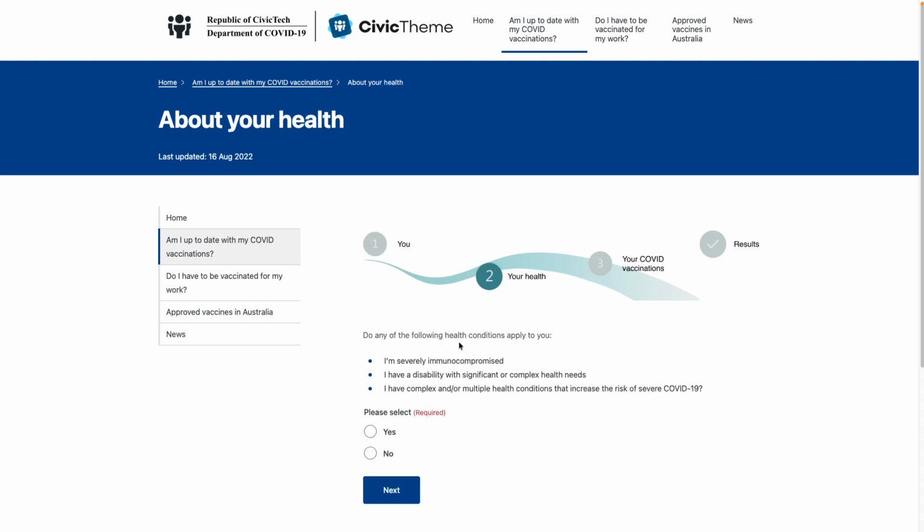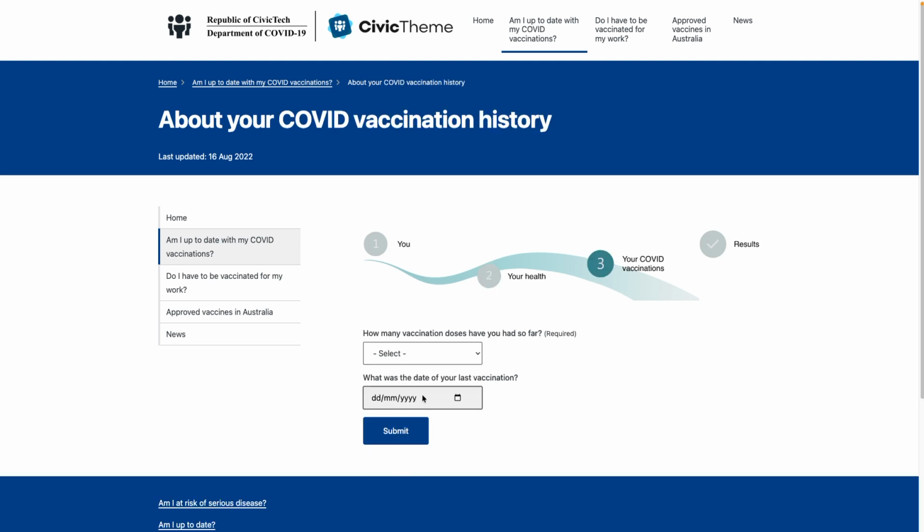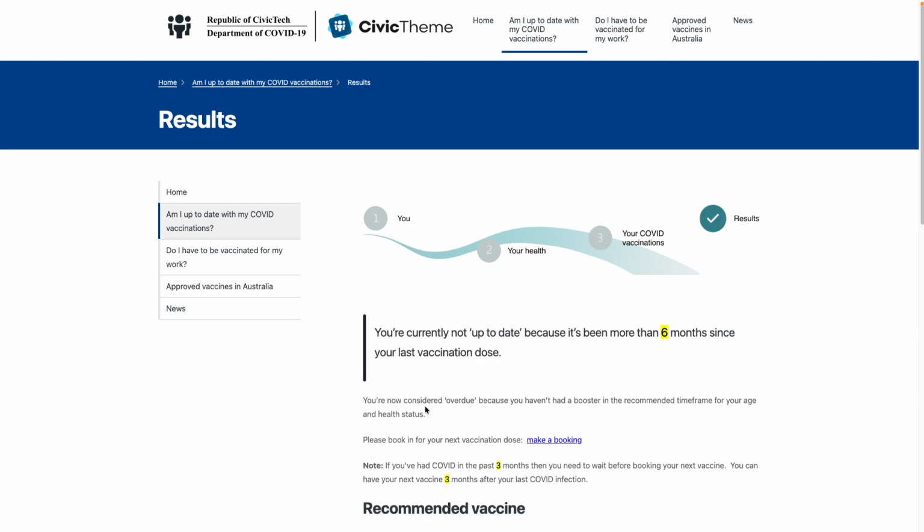So let's say that this person doesn't have any of the following health conditions. In terms of how many vaccination doses they've had so far, let's say 3. And let's take this date back to when this was first done, which was 2022. And let's say May 4th. And then we hit submit. So immediately information goes to OpenFisca, and you can see how quick it is that we get the results. So Drupal collects those inputs, sends it to OpenFisca. OpenFisca then creates the outputs and sends those back to Drupal.